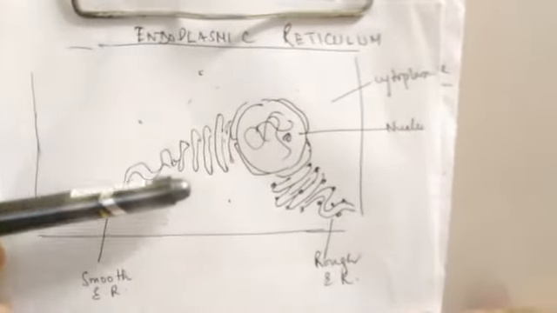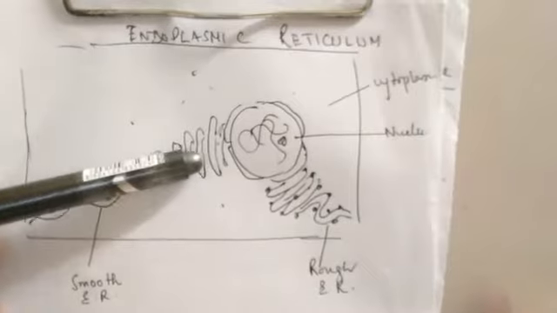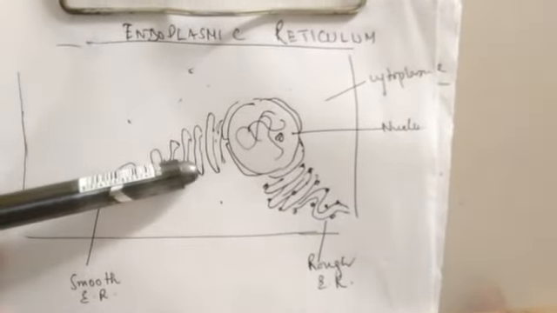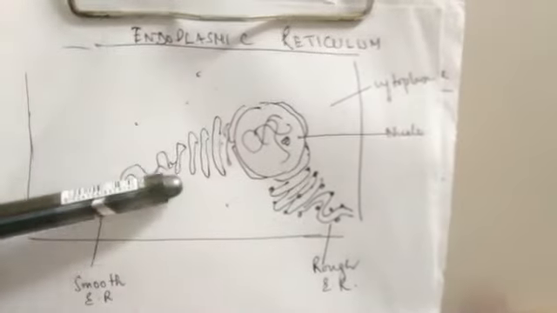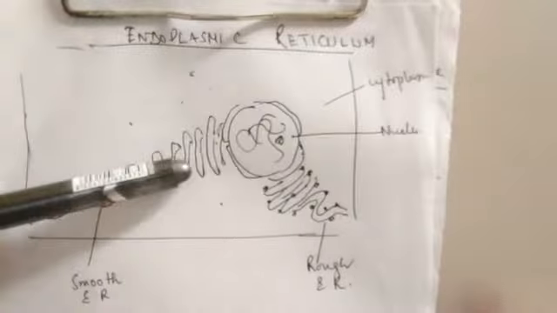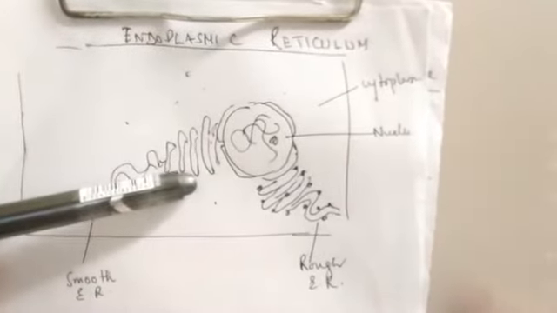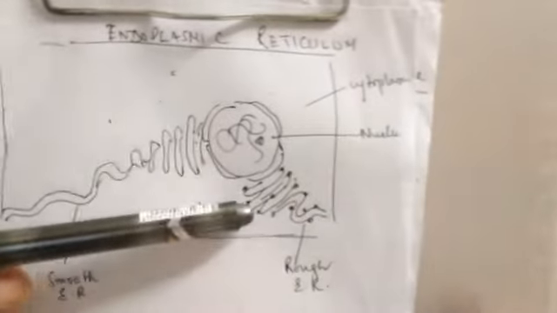So smooth endoplasmic reticulum is without any surface structure. It is mainly meant for the formation of lipids, steroid hormones, etc. In liver, these are very active in detoxification of drugs. In muscle cells, they release and uptake calcium and help in muscle contraction. Now, what about the rough endoplasmic reticulum?